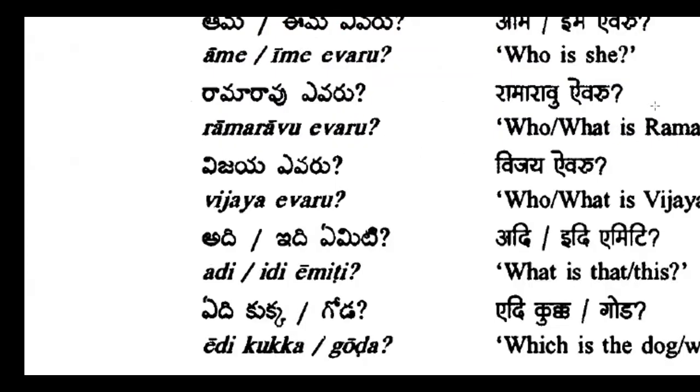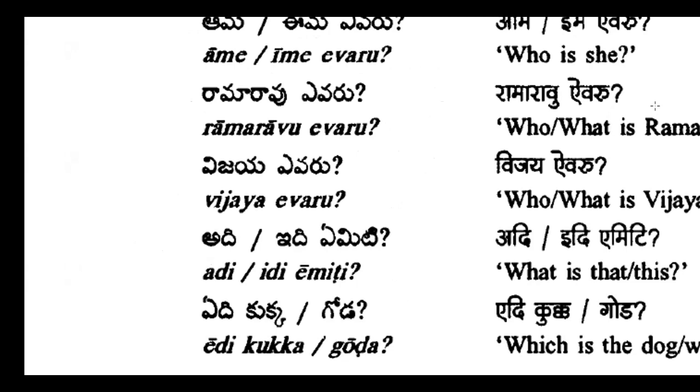Okay. Ame or ime evaru. That means who is she? Wo kaun hai. Ramarao evaru. Who is Ramarao. Actually here I don't want to say what is Ramarao, who is Ramarao is better. Ramarao kaun hai. Ramarao evaru. Vijay evaru.